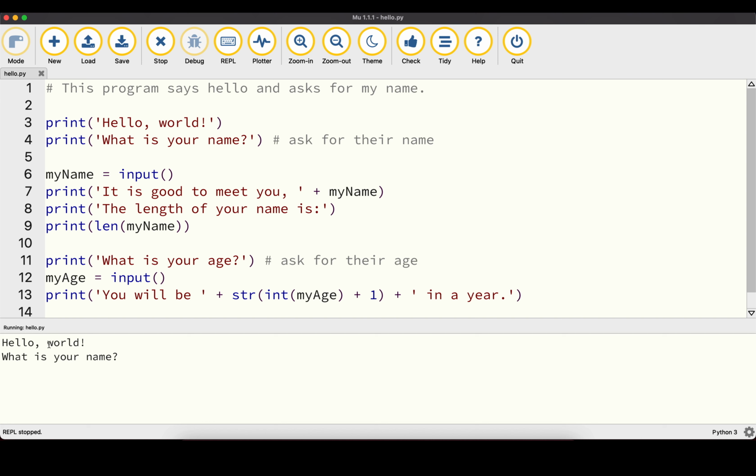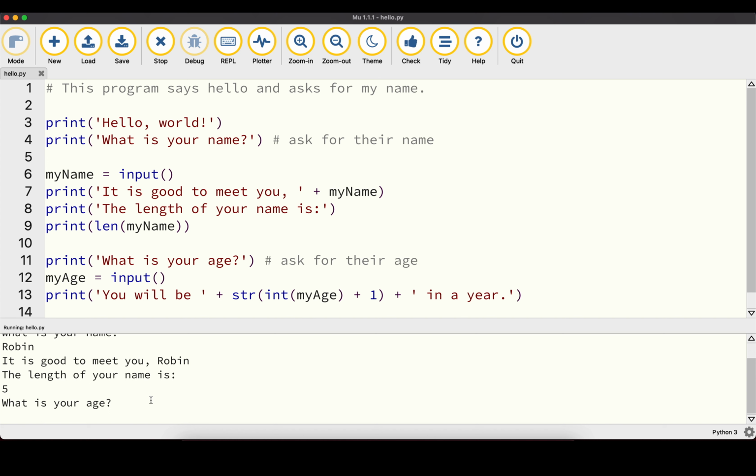So here it's running our program and it says, hello world, what is your name? We can type in a name and press enter. Now it says it's good to meet you, and then the name. The length of your name is, and it shows me it's 5 characters long, which is correct. What is your age? I'm just gonna put in a fictitious number. And then it says you will be 5 in a year.